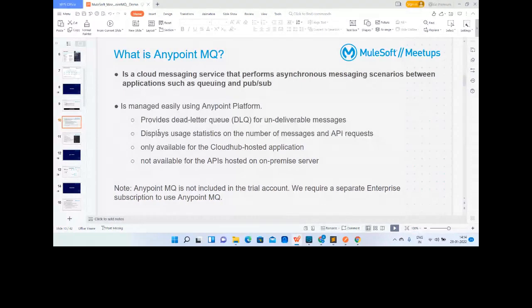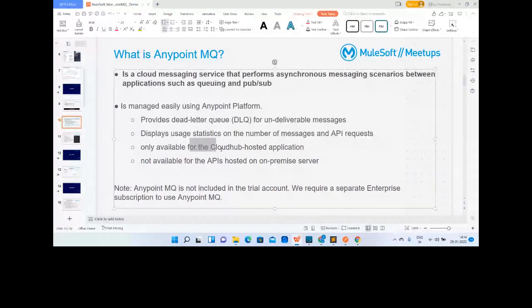Now, it is only available for cloud-hosted applications. Very important: right now it is only available for cloud-hosted applications. There are certain mechanisms we can use even on premise, but it is officially for cloud-hosted applications only, not for APIs hosted on an on-premise server.